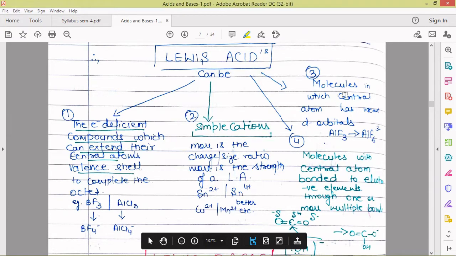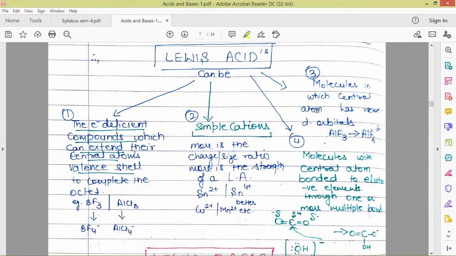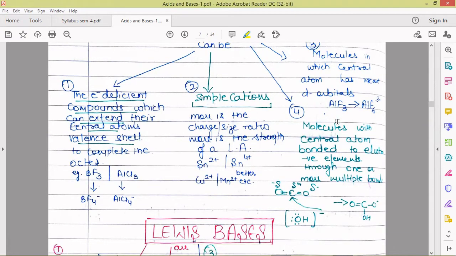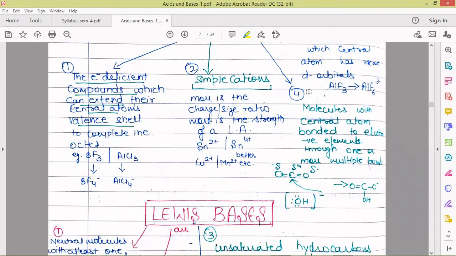The third category is molecules in which the central atom has a vacant d orbital. If the central atom in the compound has vacant d orbitals, that can also behave as a Lewis acid, as they can accept electrons from the electron donor species in their vacant d orbitals and extend their valence shell. An example is AlF3, which gets extra electrons in the vacant d orbitals and is converted to AlF6 3 negative.